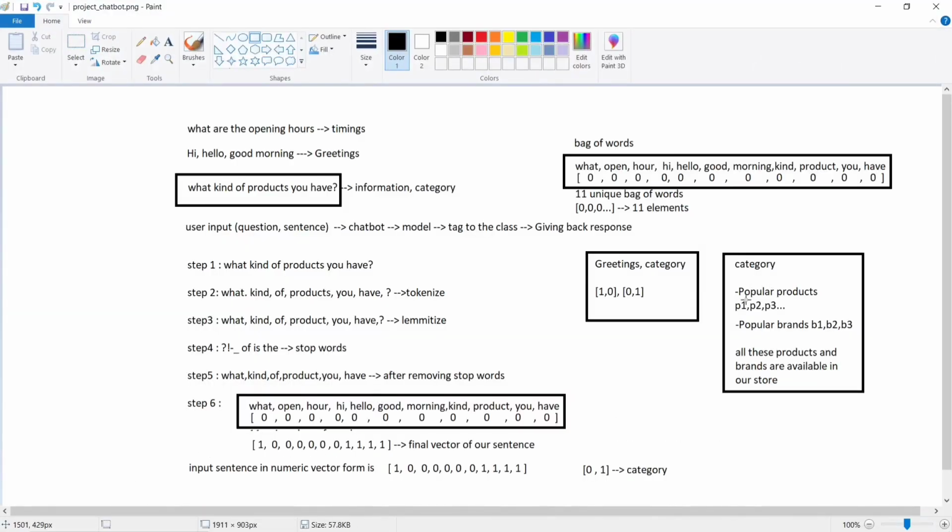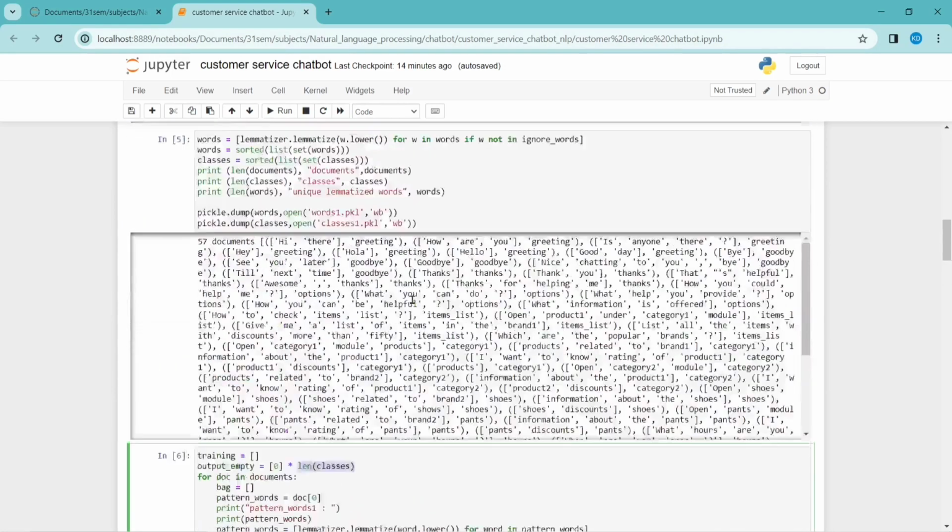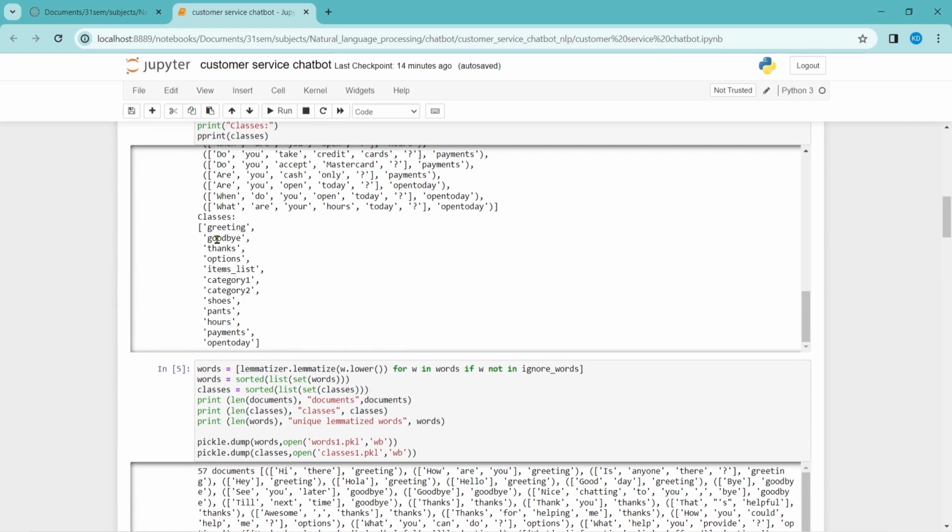Here I took two arrays, right? See, greetings, categories. Here I took two arrays, 1, 0 for greeting and 0, 1 for category. In the same way, I have 12 classes now. So I will be taking 12 arrays with different kinds of 1s and 0s. For the first place, it is greetings. For the second place, it is category, like that. For the first place, it is greetings here as well, and for the second place, it is goodbye. And the next place is for thanks. Like that, every position has a different meaning. It is tagged to different classes.